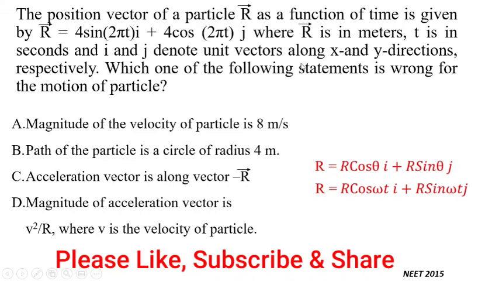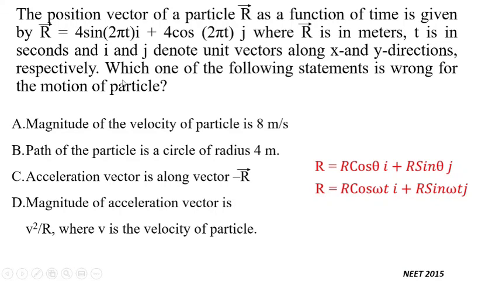And we need to find out which one of the following statements is wrong. So option A is the correct answer because it is wrong. The magnitude of the velocity is 4 into 2 pi, that is 8 pi. All these three remaining options are correct. You can verify it. So option A is the correct option.